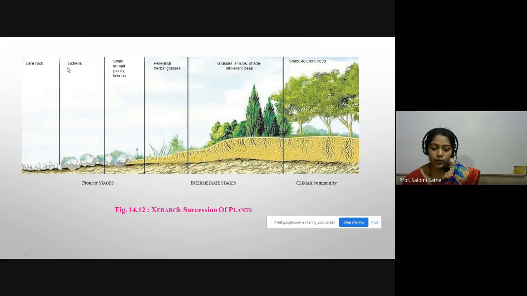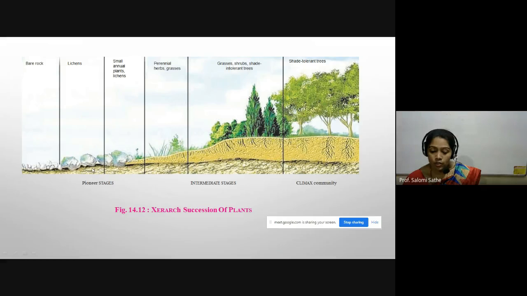I earlier told you lichens play an important role in soil formation, that is pedogenesis. On that barren rock the lichens grow due to chemical reaction and the formation of acid. With the help of these lichens, the barren rock produces soil. Okay, this is the pioneer stage.